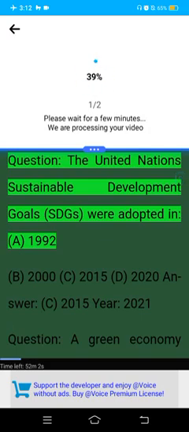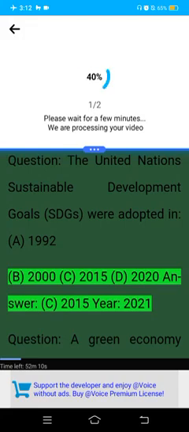Year 2021. Question: The United Nations Sustainable Development Goals (SDGs) were adopted in A. 1992. B. 2000. C. 2015. D. 2020. Answer: C. 2015.